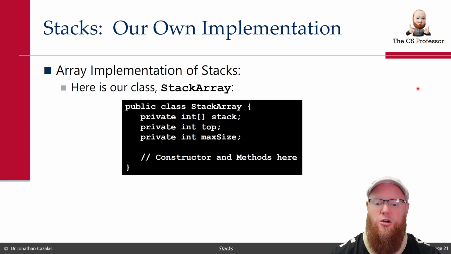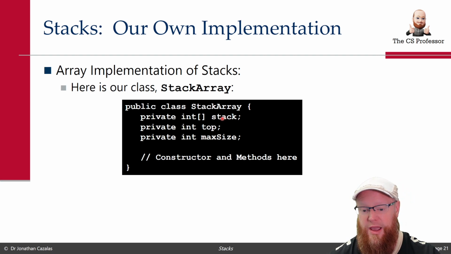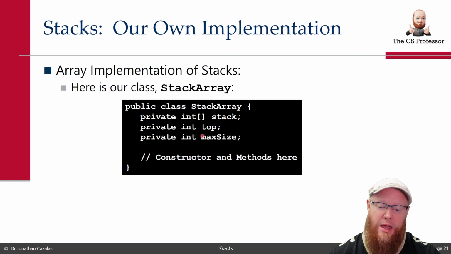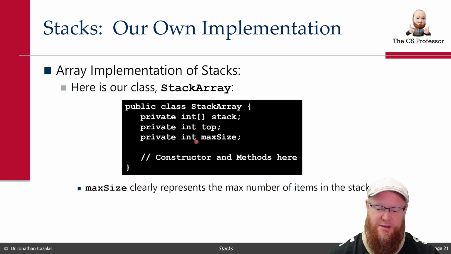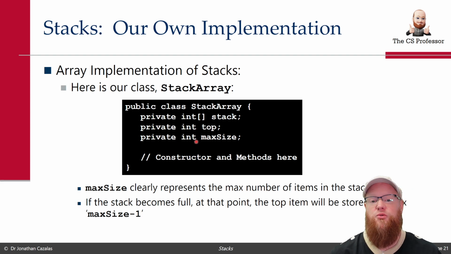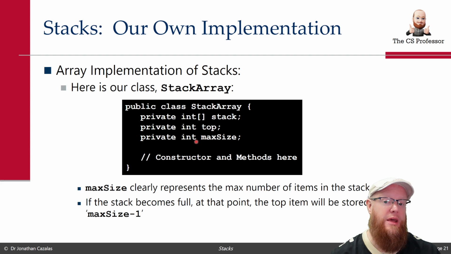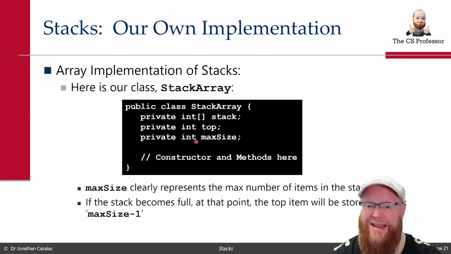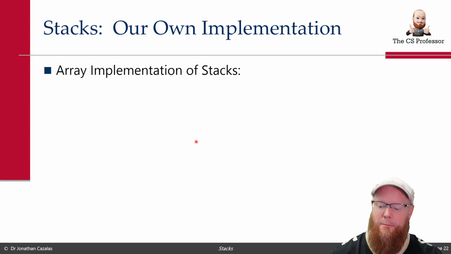So here's our stack array class. If you notice, it's just the data members: an integer array that I've called stack. I'm super creative. We have a variable called top, and then we have int max size. Clearly, max size represents the maximum number of items in the stack. How would we know if the stack ever becomes full? Meaning, if we had an array of size 10, from index 0 to index 9, if we have only one element, top is going to be pointing at index 0. But what if the stack is completely full? Top would be pointing to index 9, which is max size minus 1.